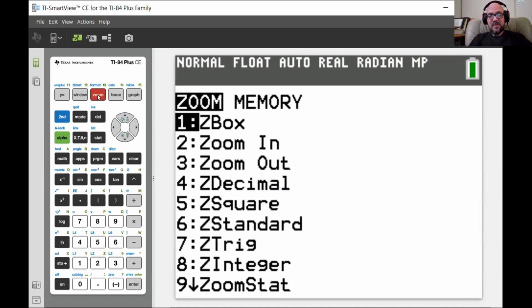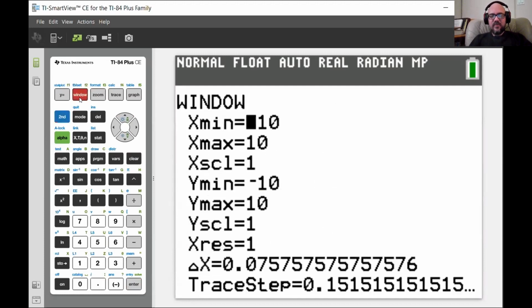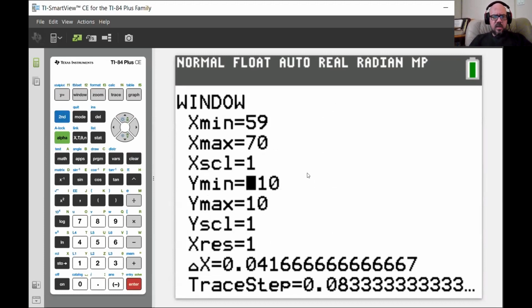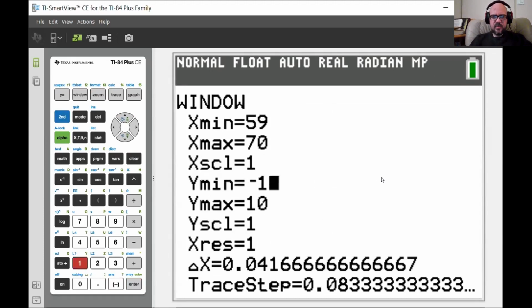So calculators are maybe a little bit less convenient than I was hoping for. Here, let's go ahead and do this. We'll go from 59 to 70. That all looks great. No, that actually doesn't look great. Sorry, this is going to have to be like -1. -1 is too much. 0.1 up to like 0.3.